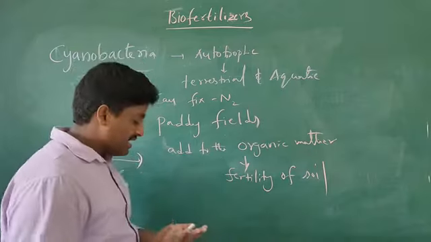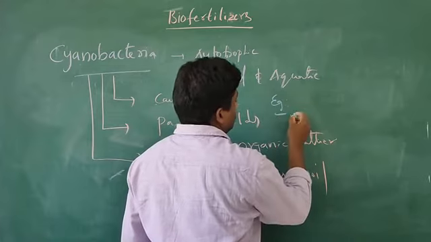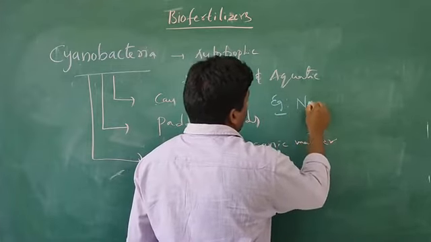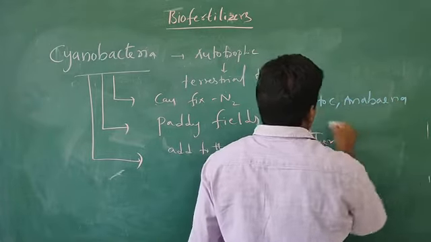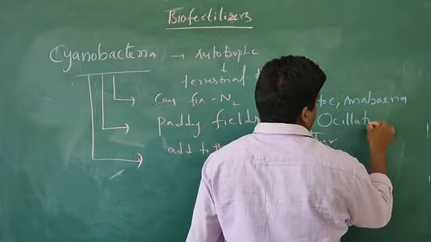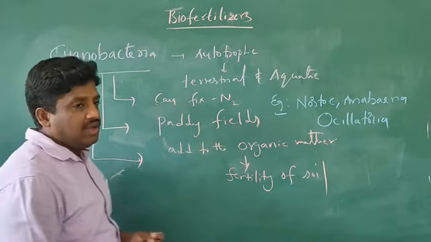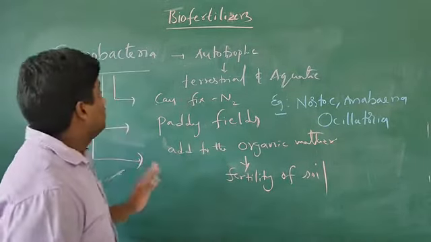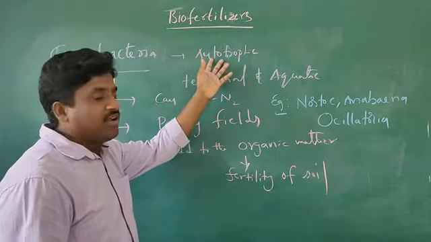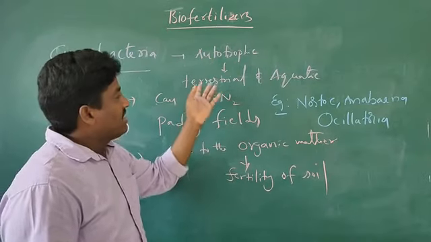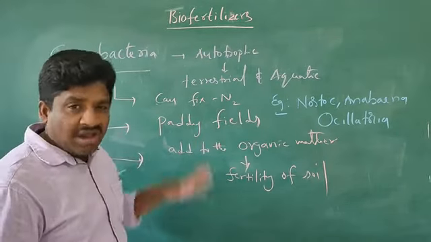So what are the cyanobacteria examples? Particularly the examples are Nostoc, Anabaena, and Oscillatoria. So these are the examples. Already we discussed bacteria and mycorrhizae, and the third one is cyanobacteria. They are autotrophic, that means they can synthesize their own food material, and are present in terrestrial and aquatic regions. Generally we call this bacteria blue-green algae.